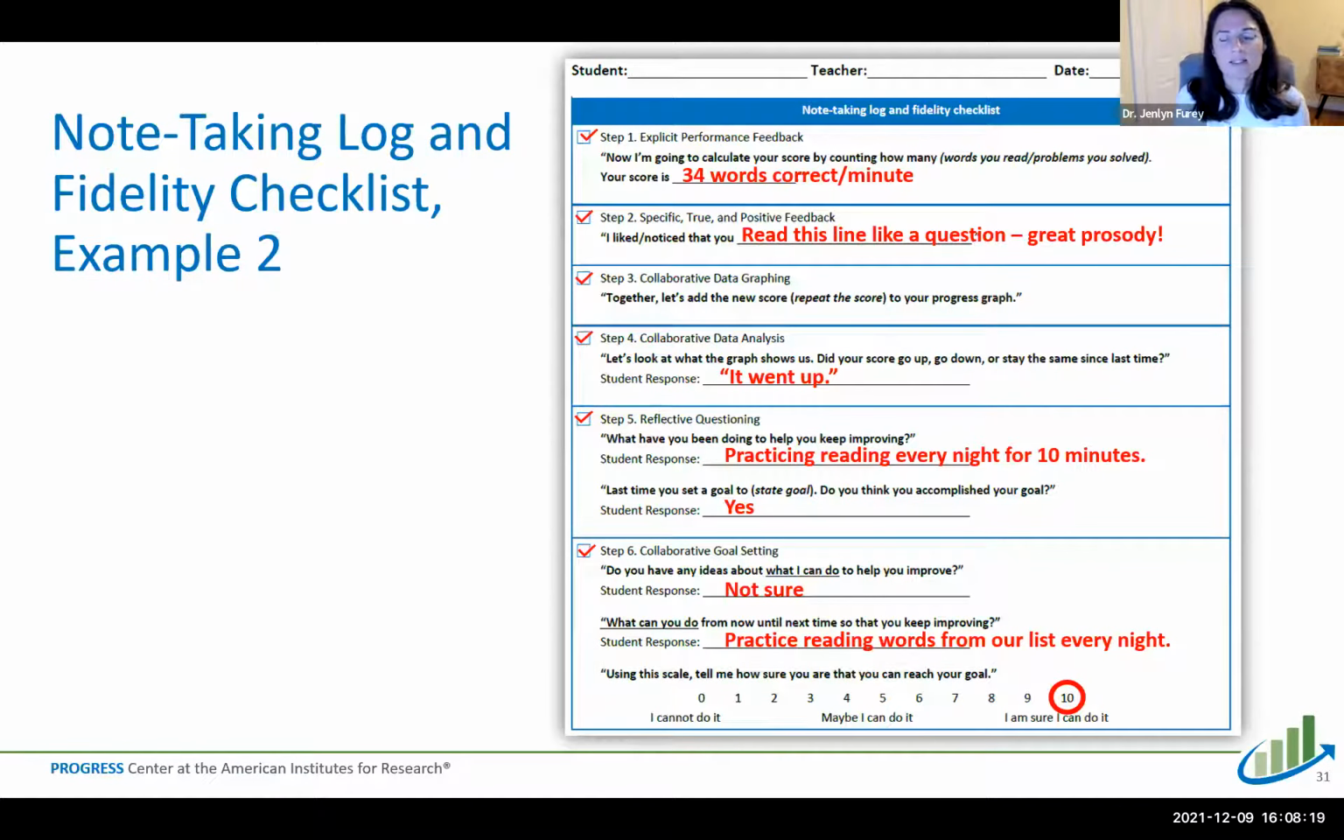So in this example, in step 2, you can see that the feedback the teacher gave in step 2 was, "I really liked that you read this line like a question, great prosody." So you can give more qualitative feedback here. It doesn't have to be, you can just find something that is meaningful, specific, true, and positive related to their progress monitoring performance. And we're not really looking at the score, but we're looking at how they solved a problem, a strategy that they use, something specific.